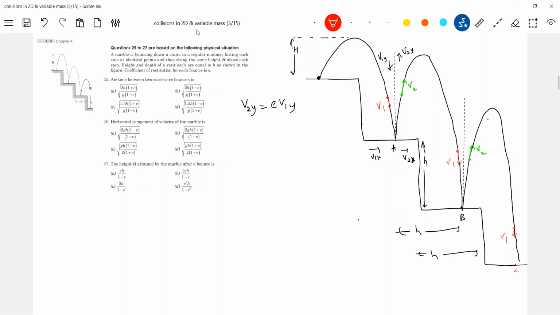First, due to collision, v2y equals e v1y. That is the equation. Next, let me define v1 bar. v1 bar should be equal to v1x i cap minus v1y j cap, or v1 square equals v1x square plus v1y square. Similarly, v2 bar equal to, v1x equals v2x. The x component of velocity will not change due to collision. So therefore, this will be